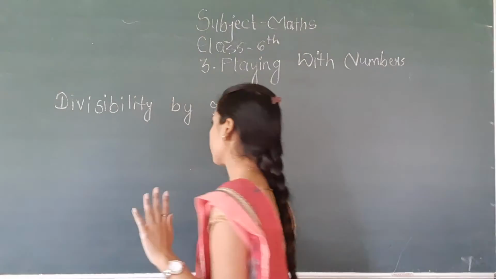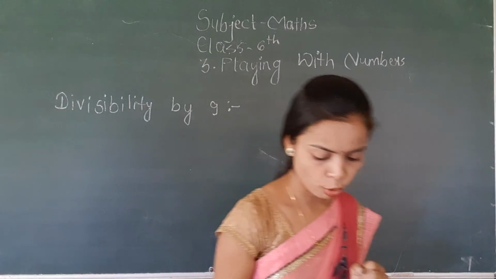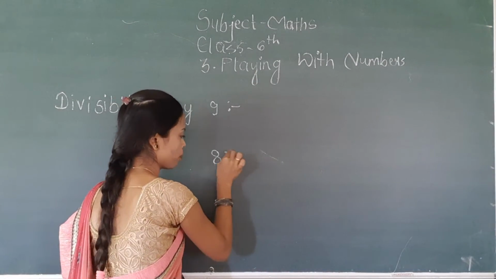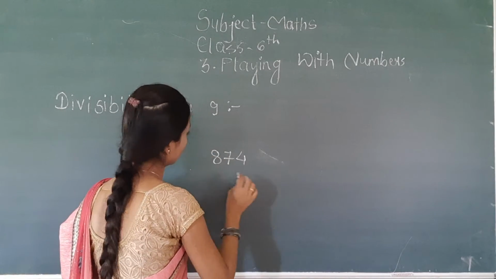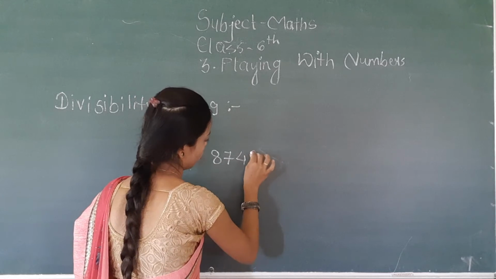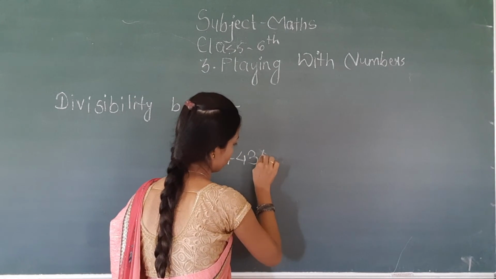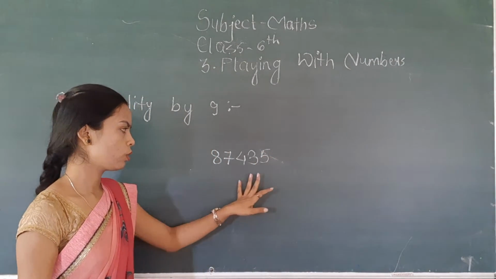Okay, so suppose we take an example of it. The number is 8 7 4 3 5.